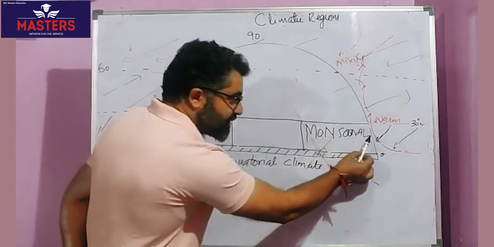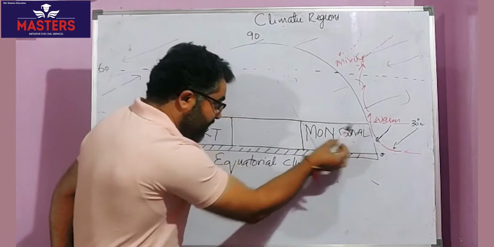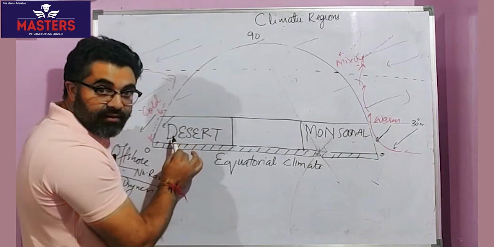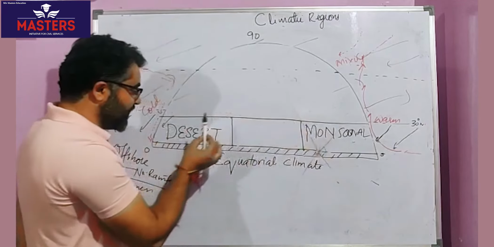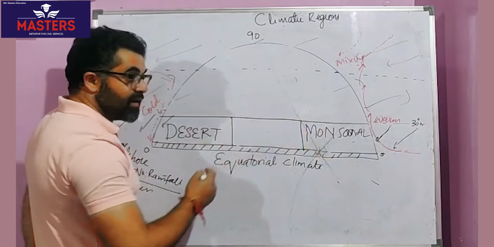So rainfall is taking place to the eastern part of the continent. Western side is drier, extreme conditions, arid conditions. So here it is wet, here it is arid. What will be in between? Semi-arid.